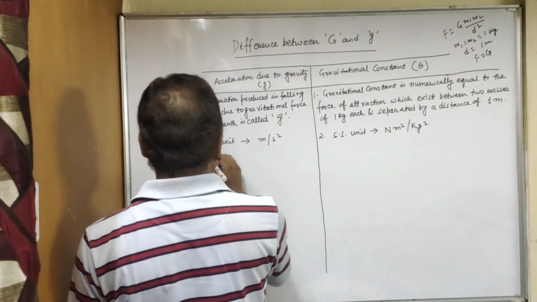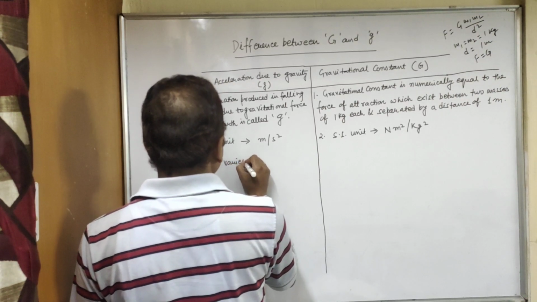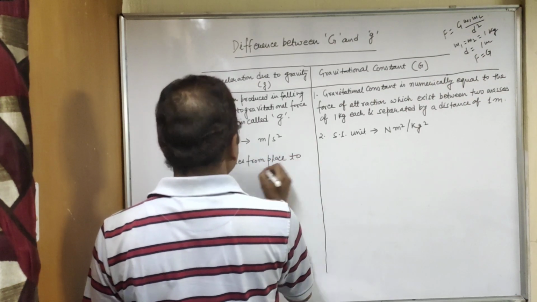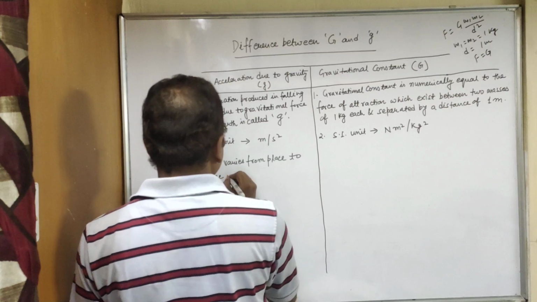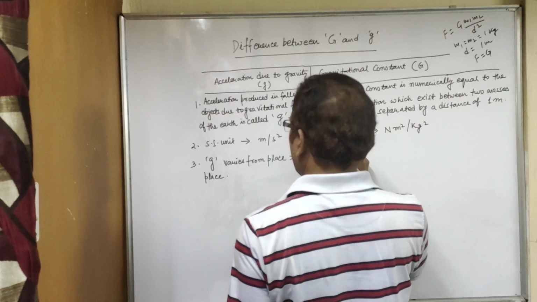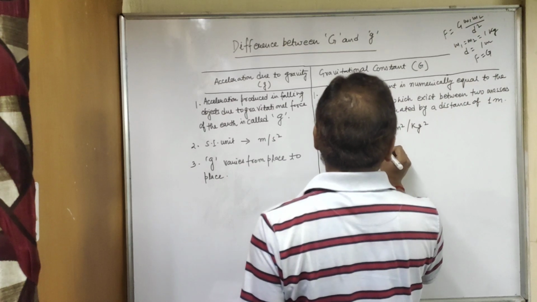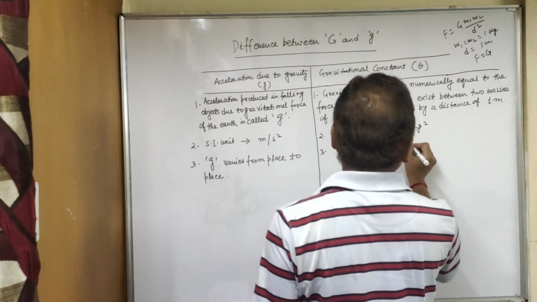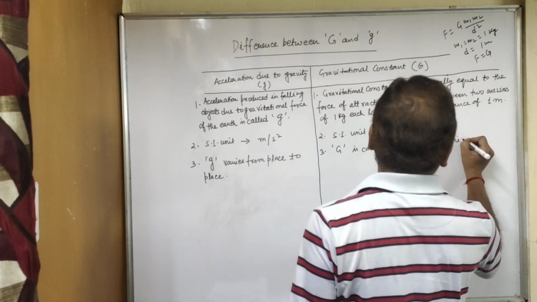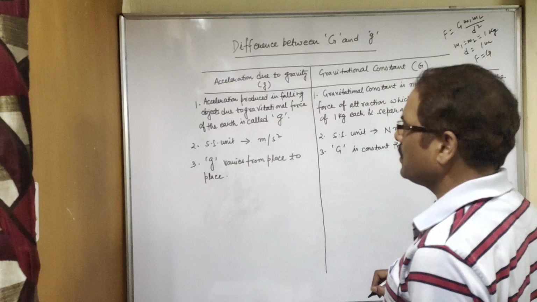Third, you can write that acceleration due to gravity varies from place to place. We have seen it depends on the radius of the earth, so it varies from place to place. And here we can write that G is constant throughout the universe.